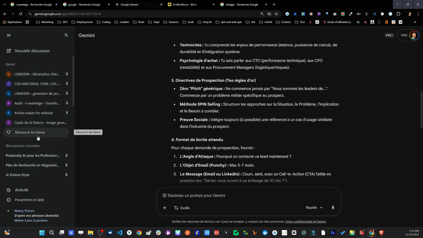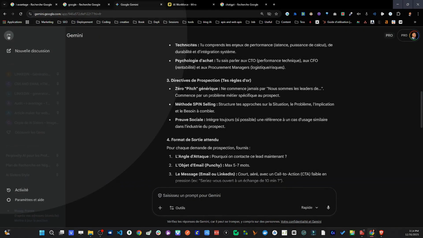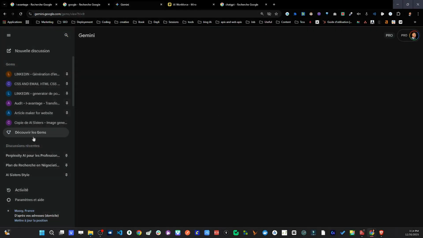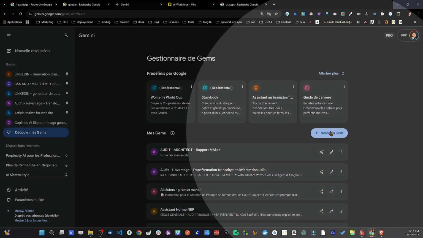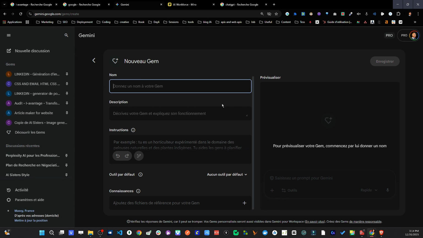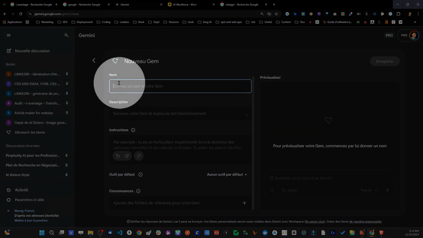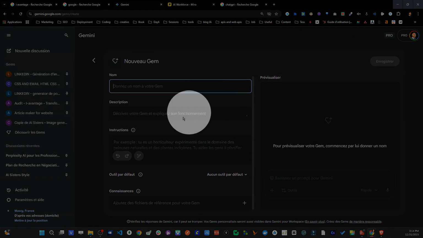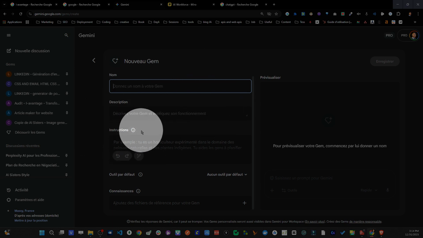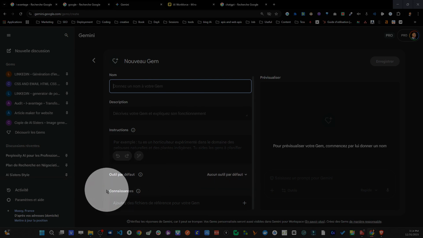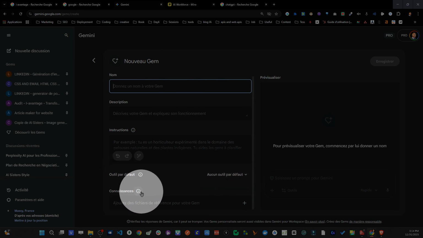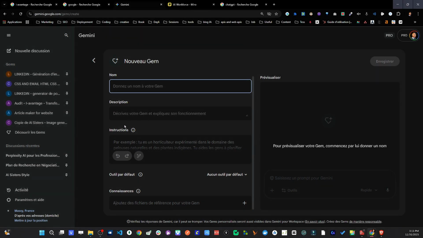So as soon as I say universal, for example, look, here I am in Gemini. If I don't see this on the bar, I click on discover gems here, and I'm going to create a new gem, and we always have the same information being requested. So there's always a name and a description, which are fairly secondary, but I'll explain to you later why they're important for collaboration. But above all, there are the instructions, the tools, and what I call the knowledge zone. So there are always instructions, tools, and knowledge zones. The most important element, of course, is going to be the instructions. So instructions are absolutely everywhere.